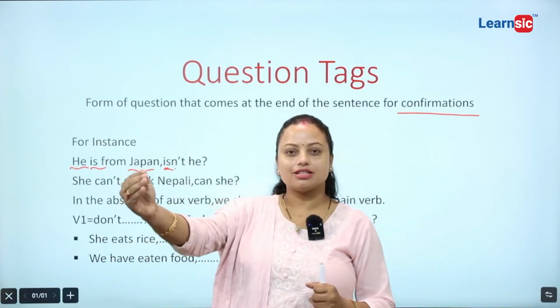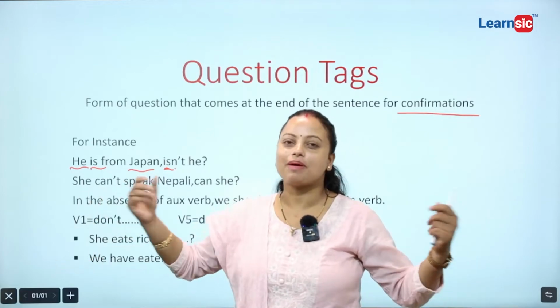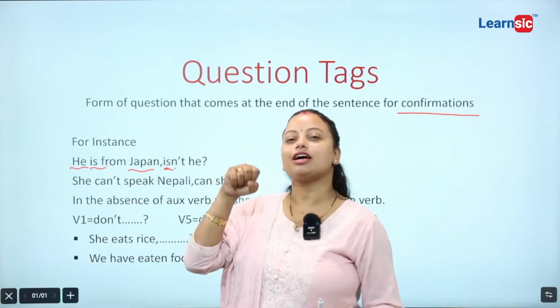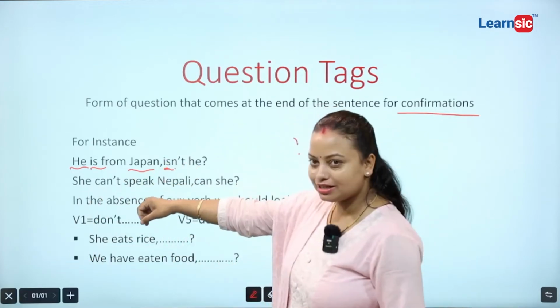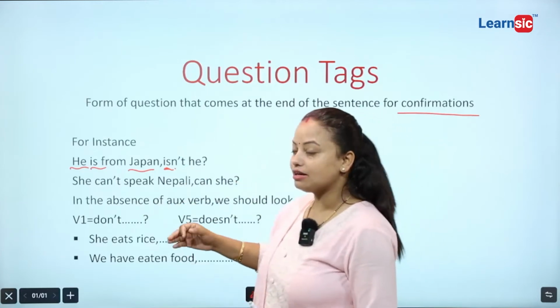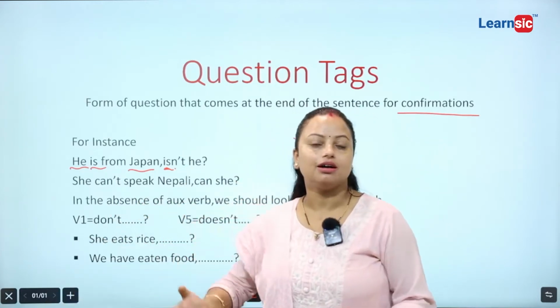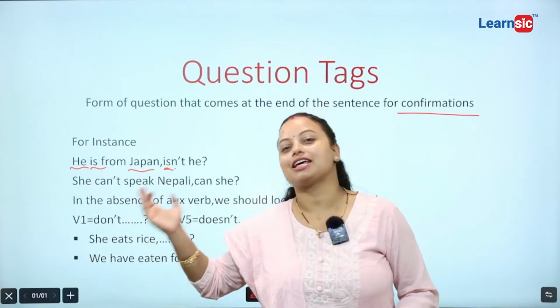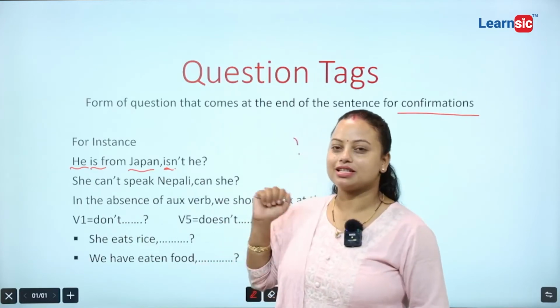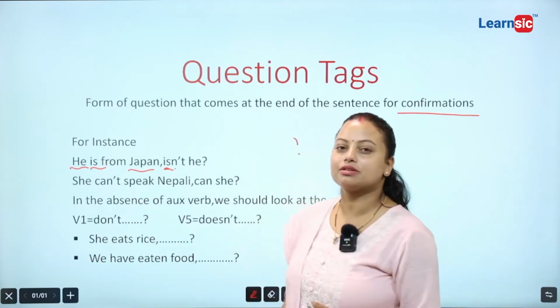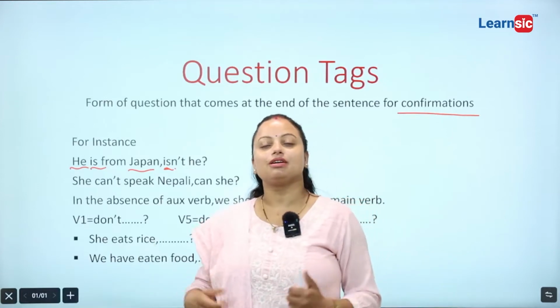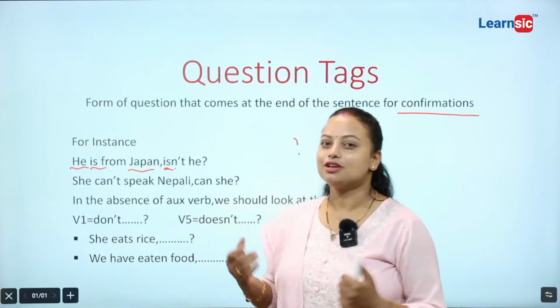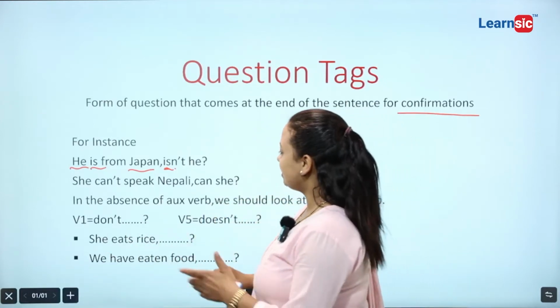If there is an auxiliary verb, no need to panic. Just take out that auxiliary verb from the sentence, keep it here, and first of all find out whether the statement is negative or positive. If it is negative, then make your question positive. If it is positive, then make your question negative. So it's very common.